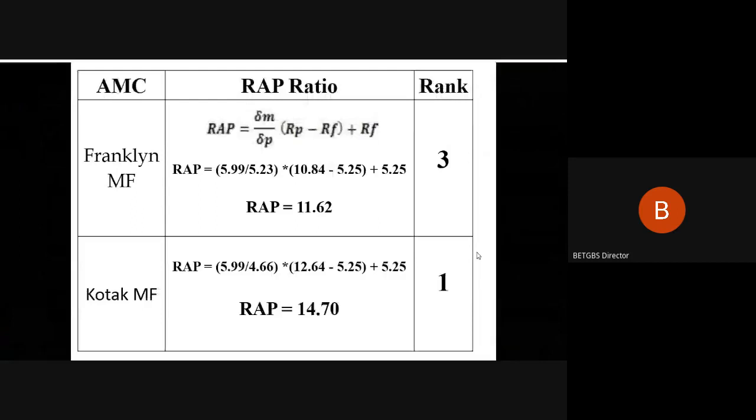So this is our RAP ratio, used in order to find out how the risky investment has rewarded the investor in a better manner. Why is this ratio important? It tells us the underlying fundamentals of taking a risk and trying to achieve better than what your risk-free rate gives you.